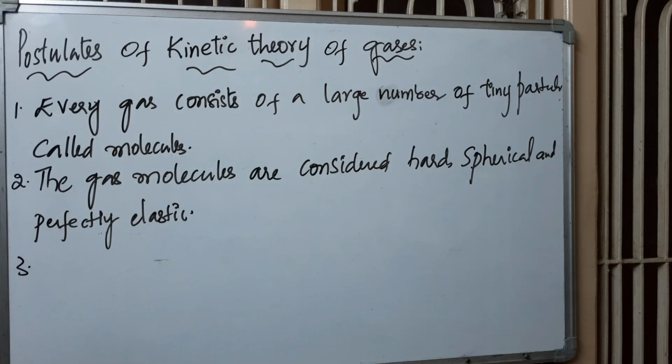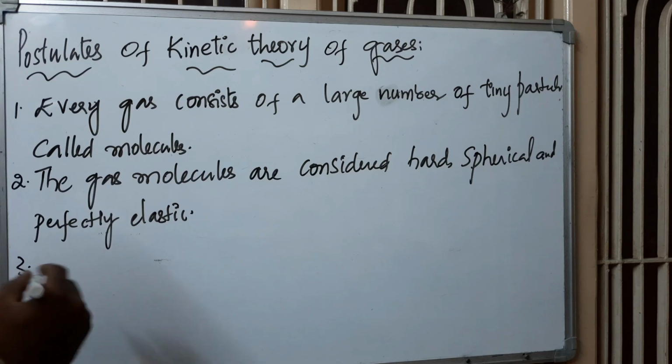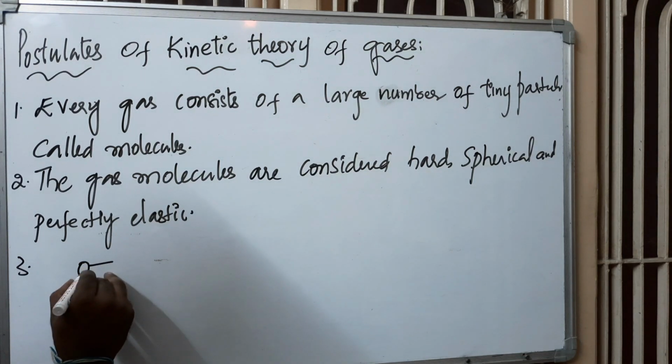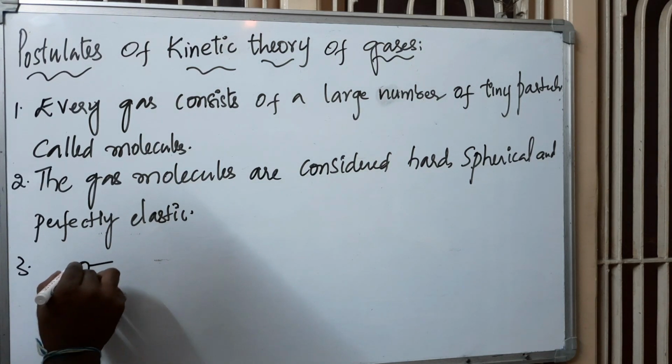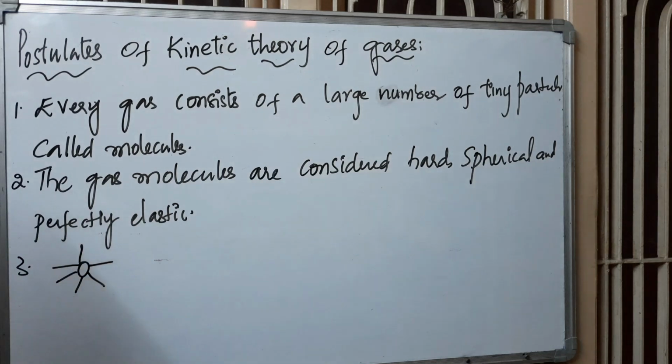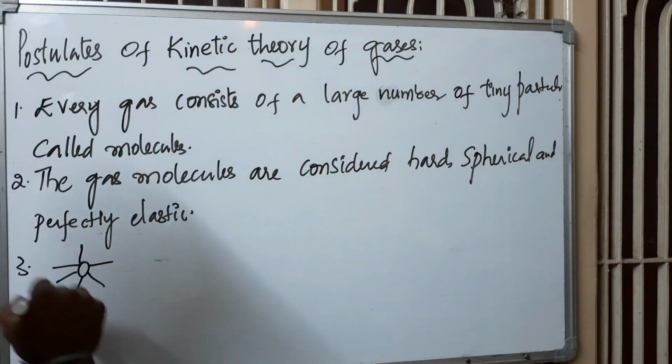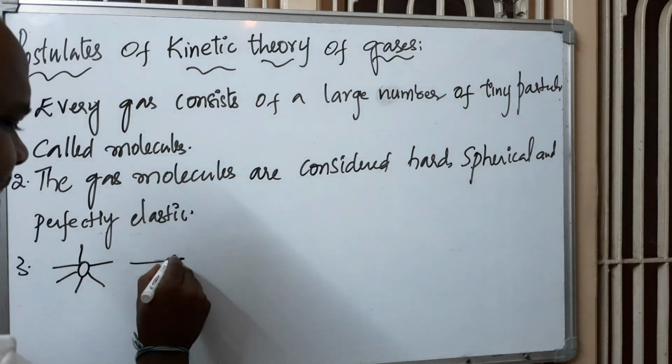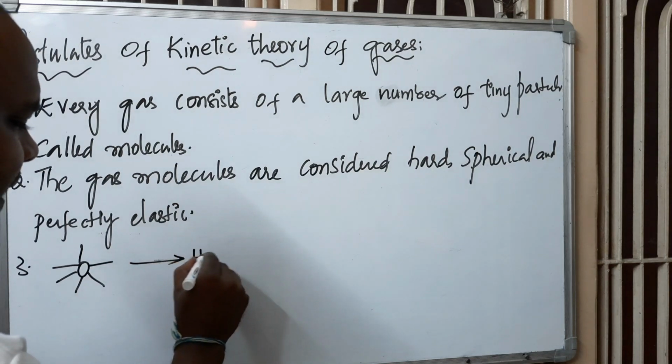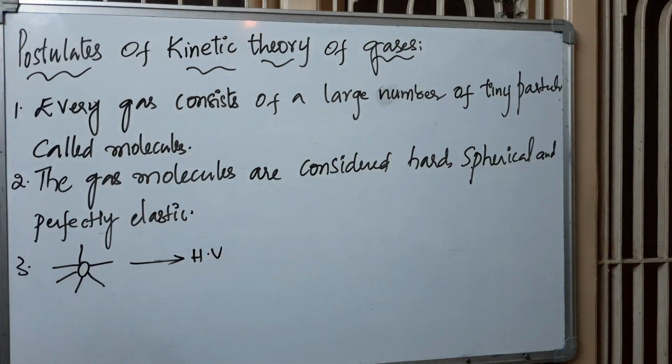The gas molecules move in all possible directions. This direction, this direction, this direction, this direction, this direction. Along a straight line path with very high velocities. So whatever the direction, they will go in a straight line with high velocity, as a result of which they collide with each other and also with the walls of the container. Hence their velocity and direction of motion continuously change.